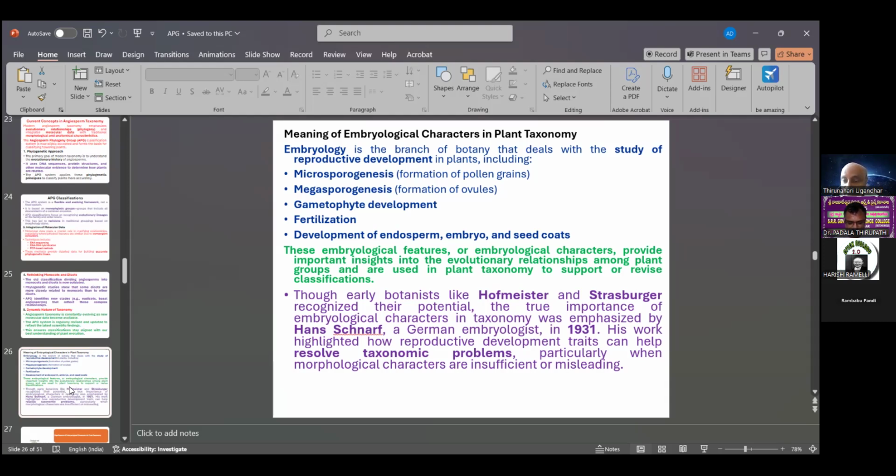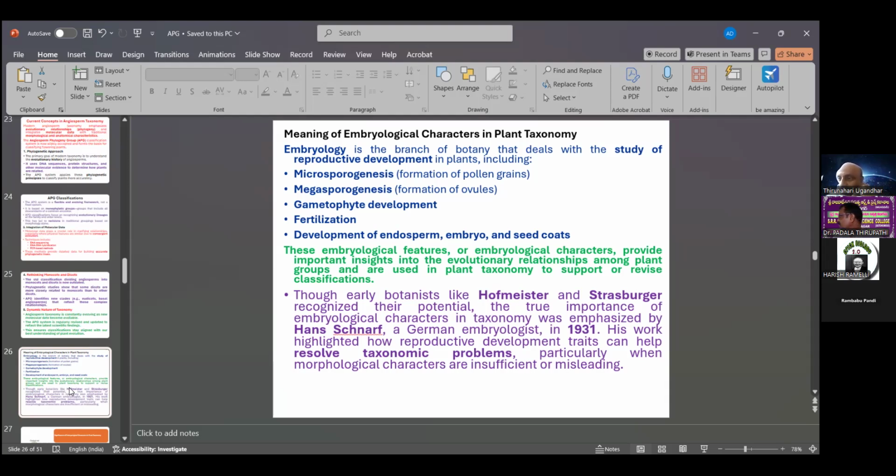Reparative development traits can help resolve taxonomy problems. Reparative development means the nucleotide arrangements in the DNA form the basis for the formation of a new variety or new trait, which is embryological information.